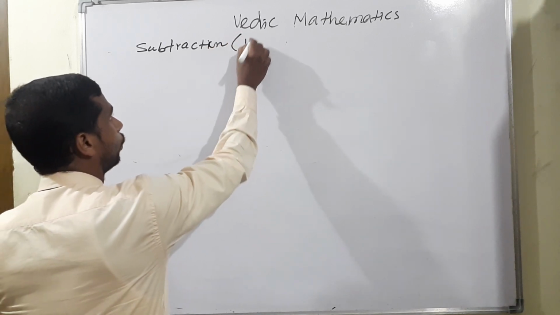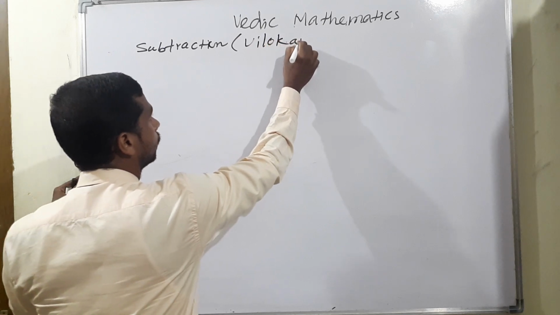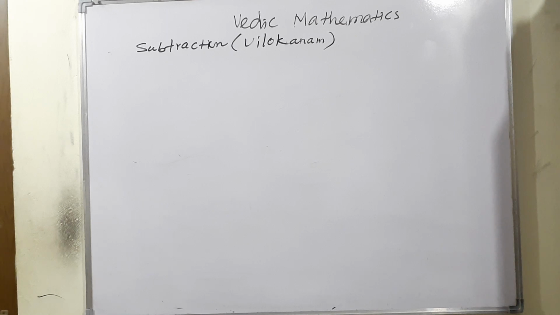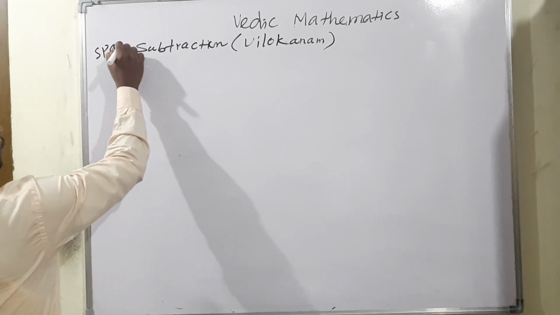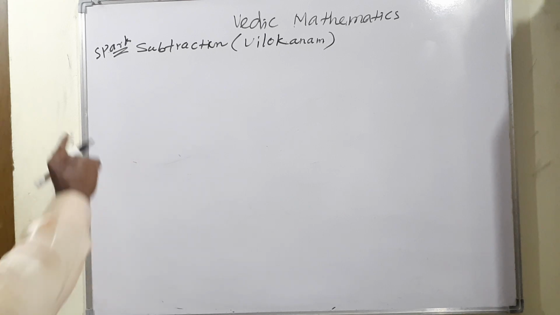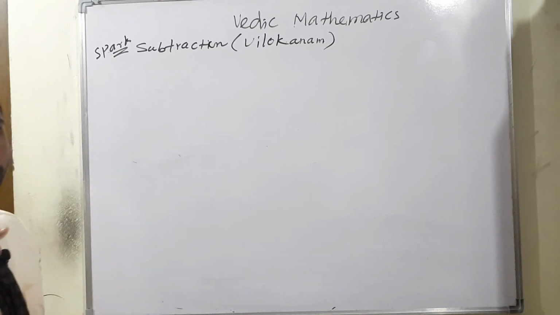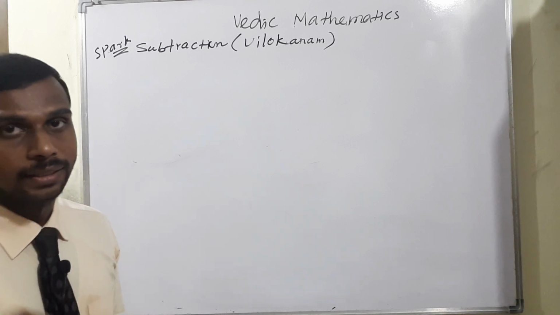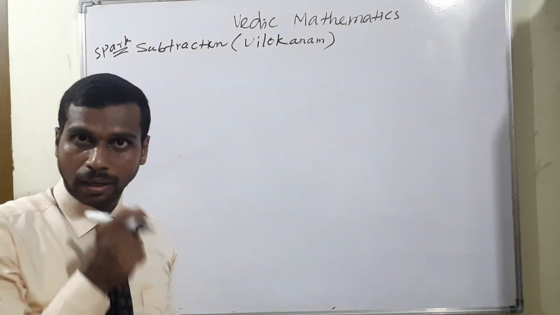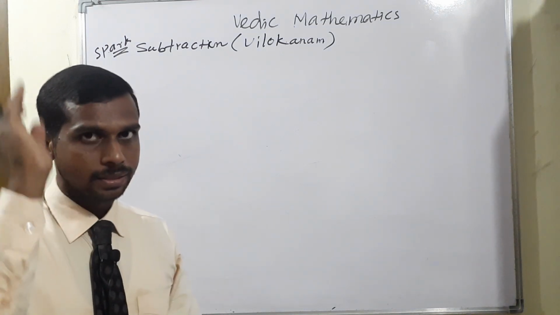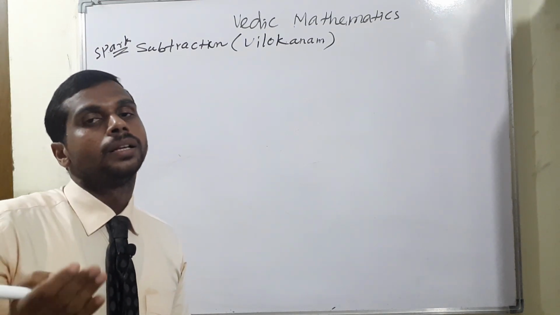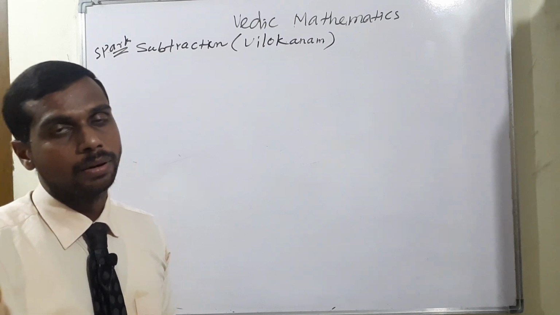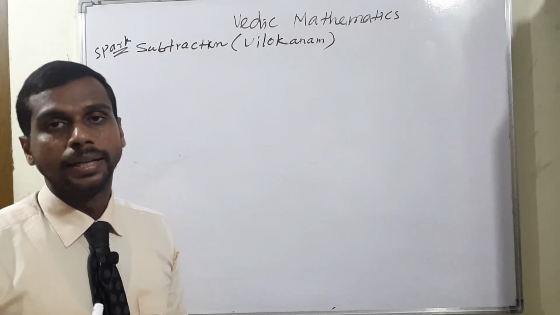The subtraction sutra name is Viloganam. What is the name? Viloganam. So spark subtraction. This is simply like the spark addition we have. In addition we apply more than 10 or below 10. More than 10 means before writing the number, add one number. For subtraction, just imagine it: decreasing the number, so reduce one number. Addition means add one number, subtraction means decreasing the number.